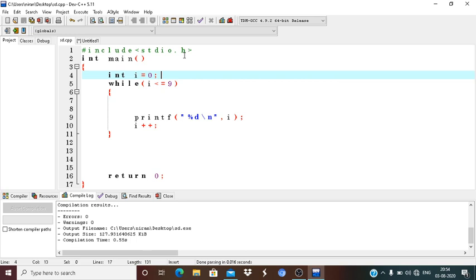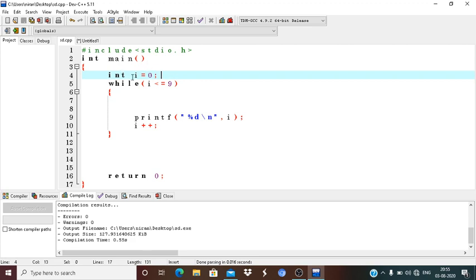After that there is int main. The main is the most important function because the execution of the program starts from the main function. If you write more than one main function, the compiler will get confused. After this we start with the opening brace. After this comes the data type, because i is a variable which stores only integer data values.